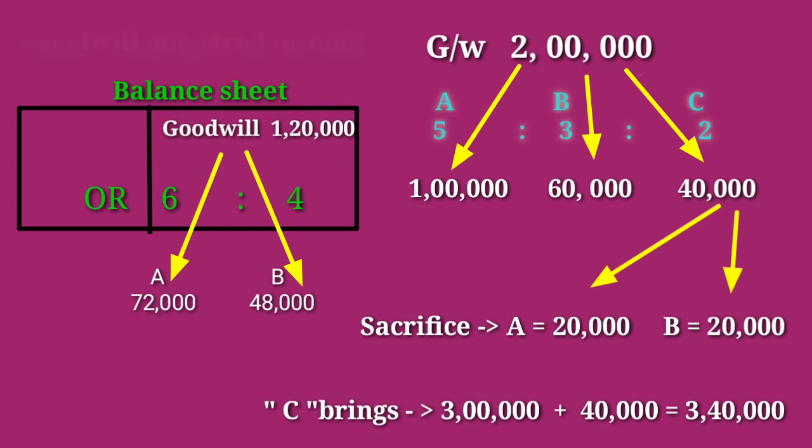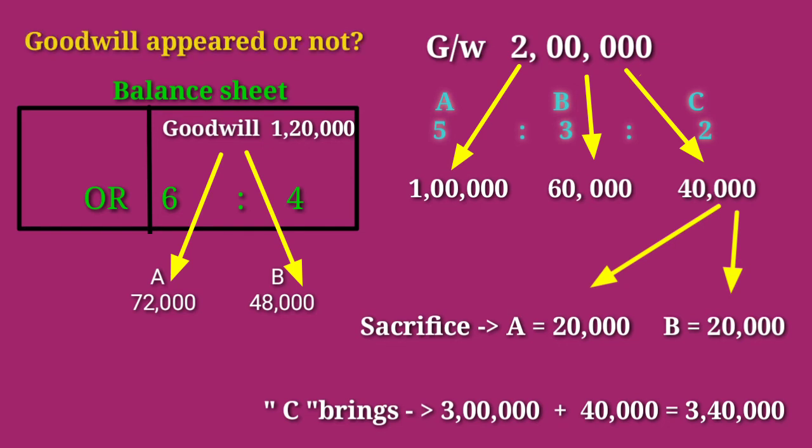Now we can write the journal entry related with the write off of goodwill. This goodwill 1,20,000 we have to credit, and debit the old partners' capital accounts: A's capital account rupees 72,000, B's capital account rupees 48,000.